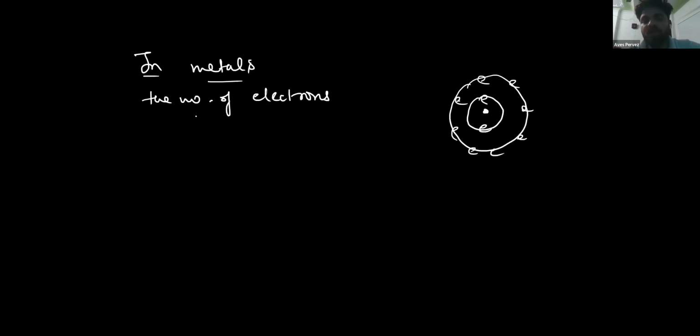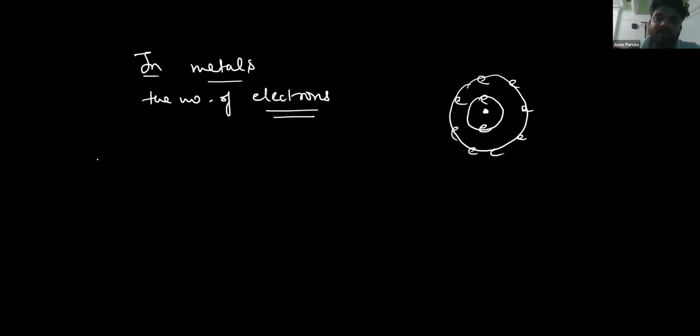What we need to understand here is that in metals, the number of electrons matters. Electrons are a subatomic particle of an atom. This is the nucleus, and around it the electrons revolve: 1, 2, 3, 4, 5, 6, 7, 8. If I'm saying that these are metals, on the basis of the number of electrons we can consider the different types of atoms.